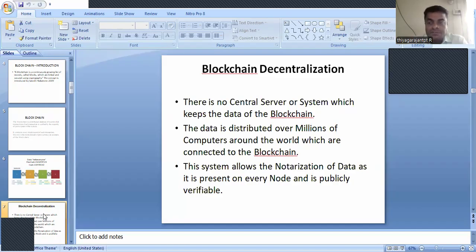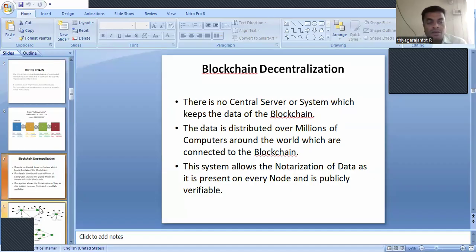In a similar fashion, each is said to be connected to the blockchain. The system also has notarization of data present at every node, and it's verified by public verification. Those who are participants, those who are members in the blockchain, everyone can just view the data and verify the data. So this is said to be the term called blockchain decentralization.